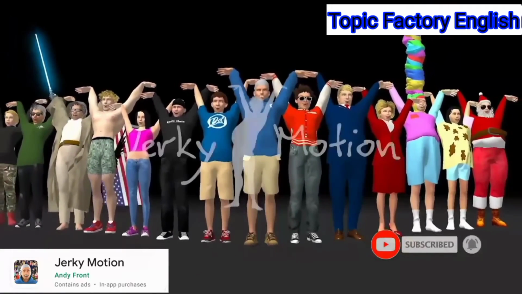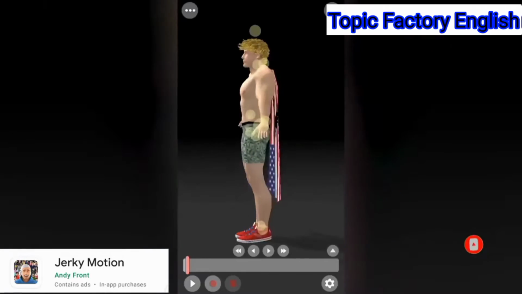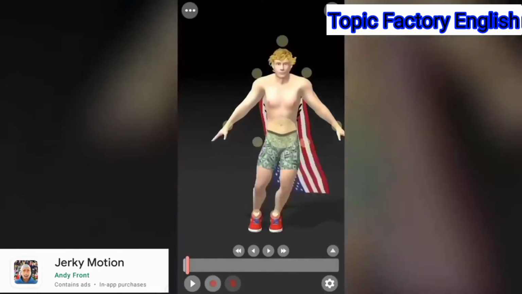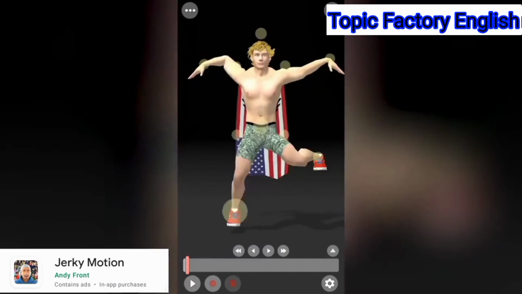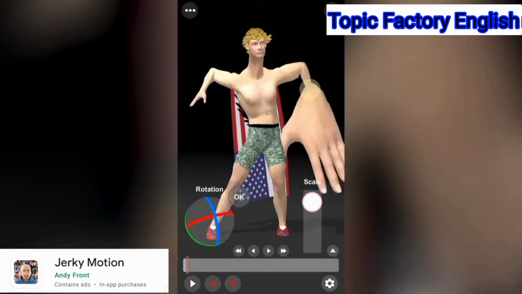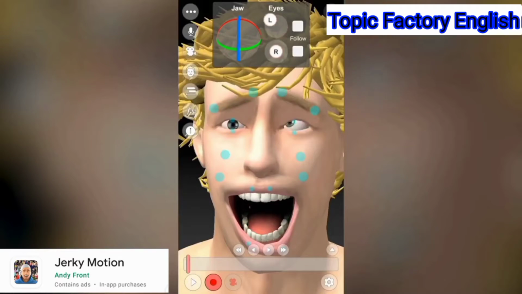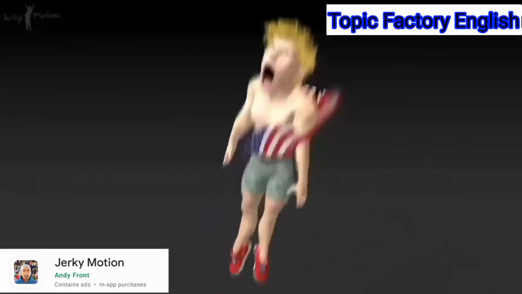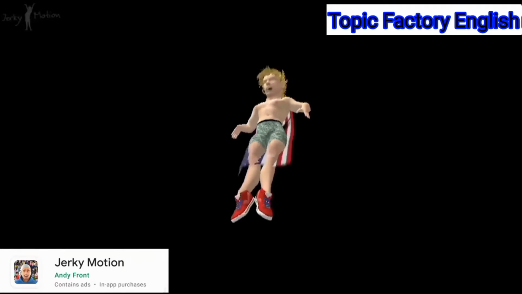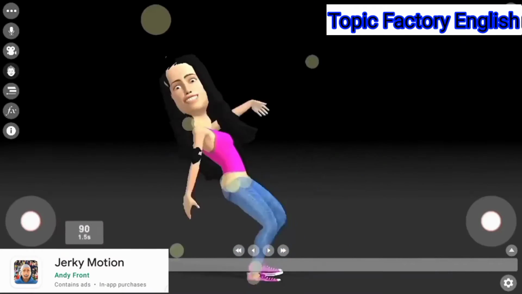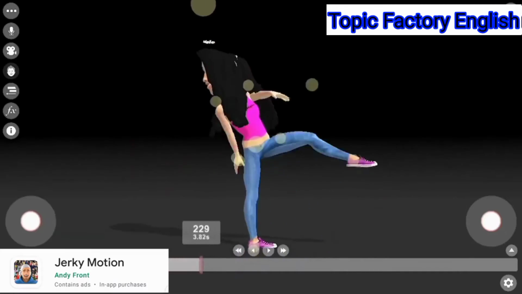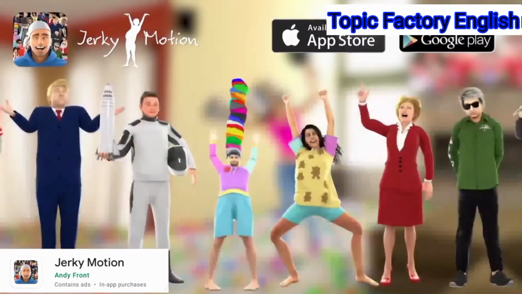Jerky Motion. Friends, this is a special type of app which is used specially to make some jerky type video clips. You can see it has a high amount of controls which you can set, and you can do anything in this app with the characters. It is somewhat difficult to use, but it gives a high control for the characters, and it is used to make jerky motion type videos, as you can see, and it is easily available on App Store and Play Store.